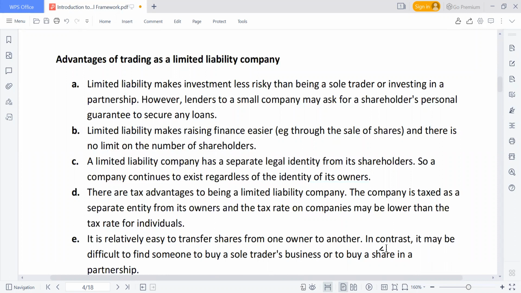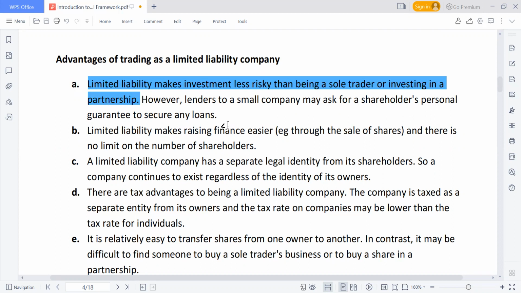An advantage of trading as a limited company: limited liability makes investment less risky than being a sole trader or investing in a partnership. In other forms of business organization, you may be selling your private property, but here that is not the case.